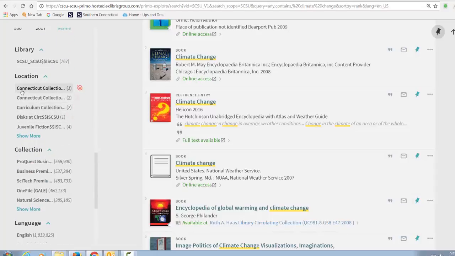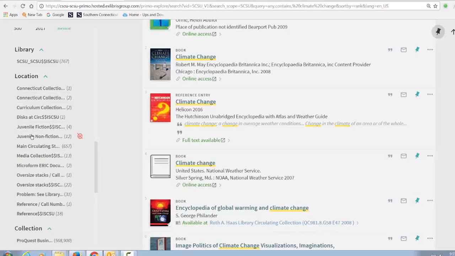The results are also grouped by location. You can click on Show More to see additional locations, just juvenile fiction, the main circulating stacks, the media collection, the oversized stacks, the reference collection, and so on.